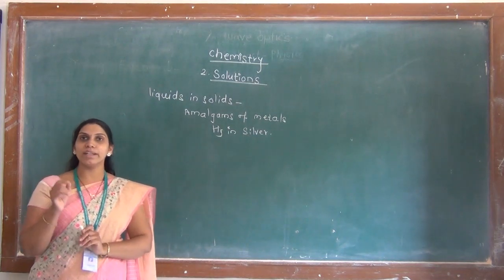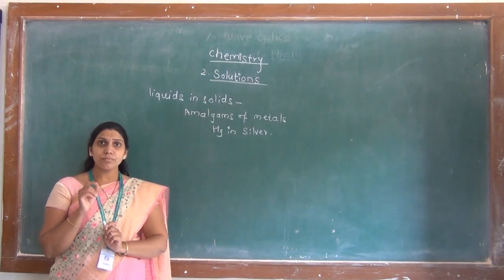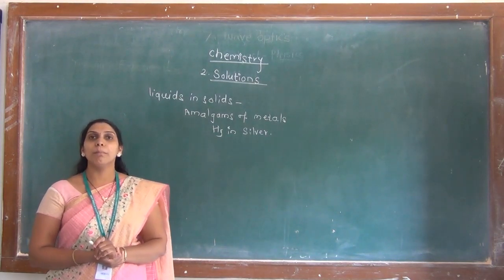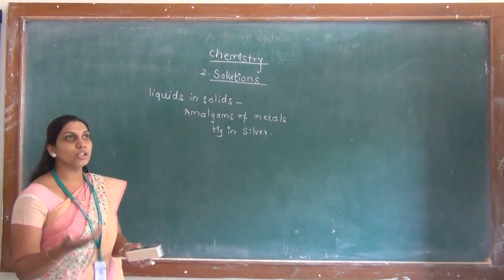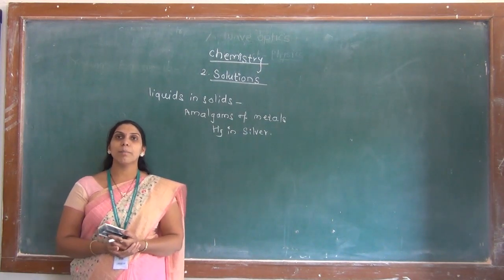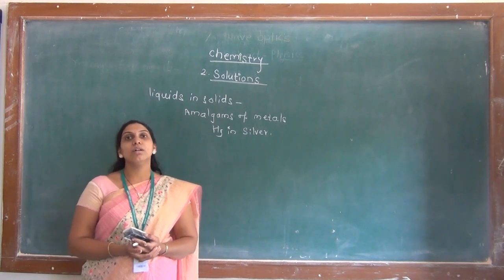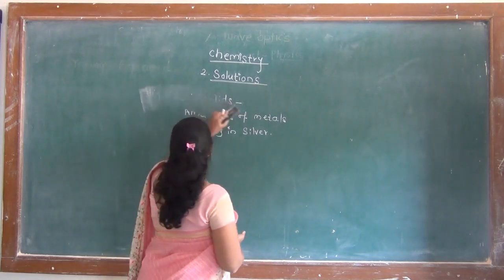So, this was the point about the types of solutions based on the physical states of solute and solvent. And after that, the new point that we are going to study today is capacity of a solution to dissolve the solute.